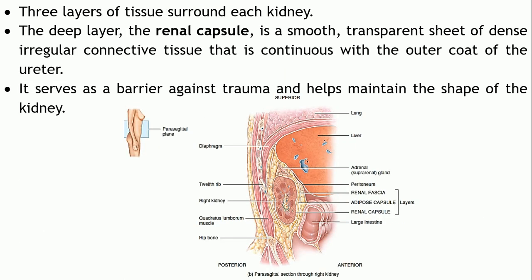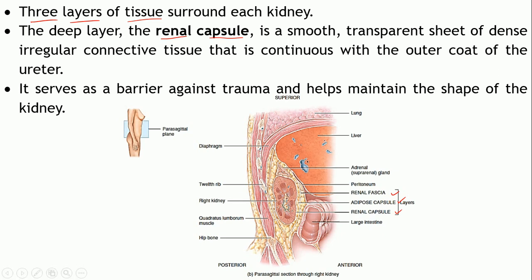Now coming to the layers which are surrounding the kidney. There are 3 layers of tissues surrounding the kidney externally: the renal capsule, adipose capsule, and the renal fascia.